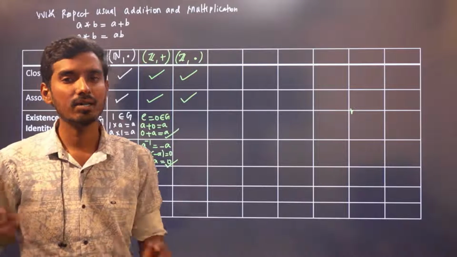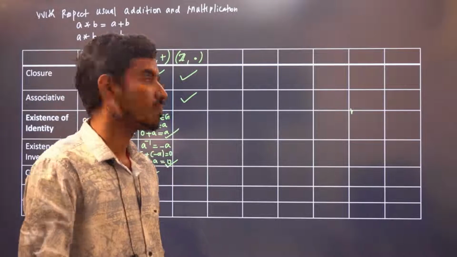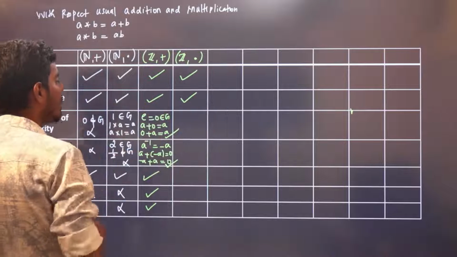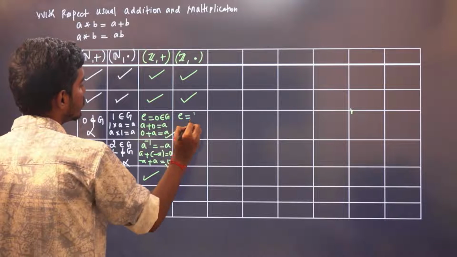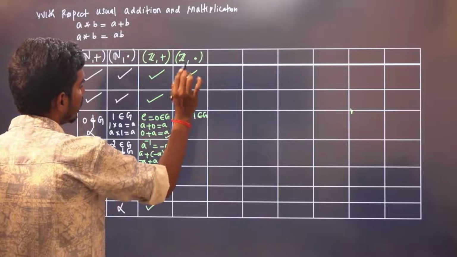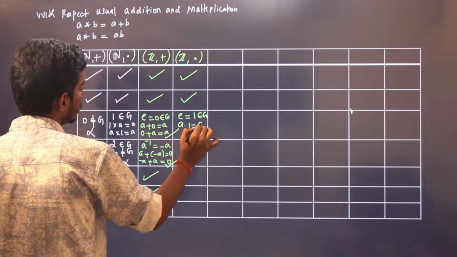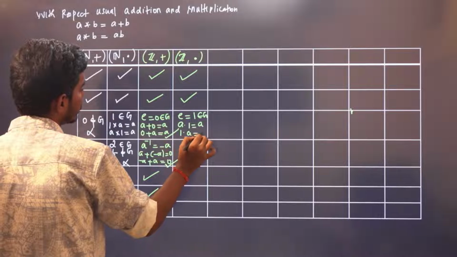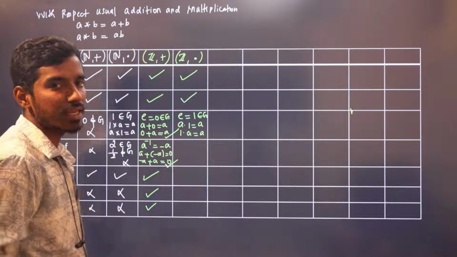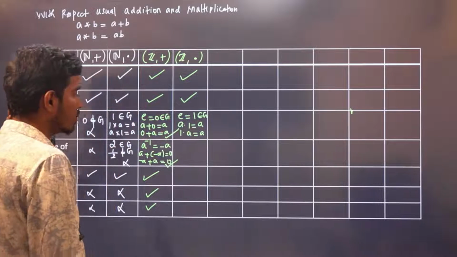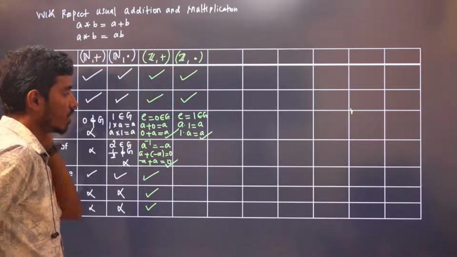A star B star C is the same as A star B star C. Now we know for multiplication E equal to 1 is our ID element, and we know 1 belongs to G, so that A into 1 is the same as A, 1 into A is the same as A. So E equal to 1 is the ID element and 1 belongs to G. Super. This is also great.